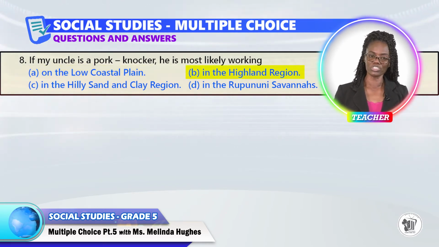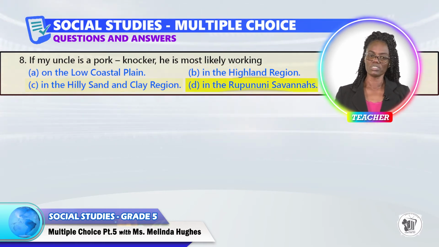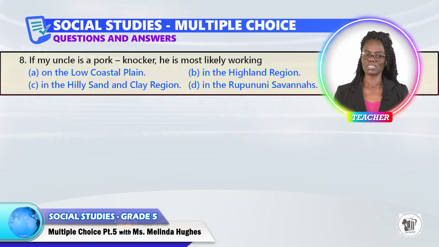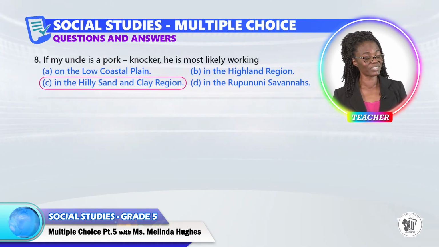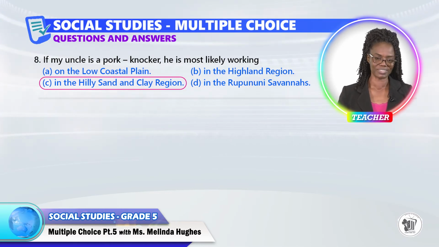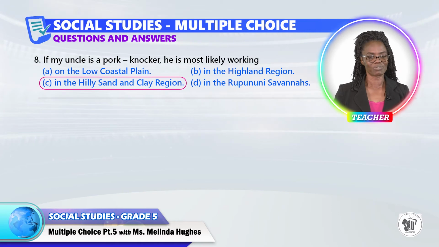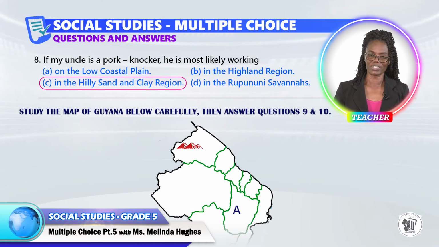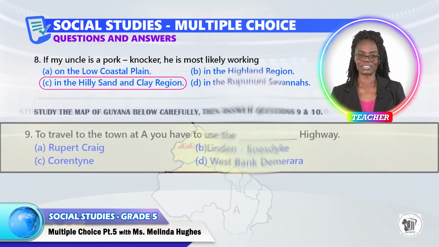In the highland region, C, in the hilly sand and clay region, or D, in the Rupununi savannas? The answer to question 8 is B, in the highland region. The highland region, boys and girls, has the largest deposits of gold and diamond fields, those minerals that pork knockers mine for. Study the map of Guyana below carefully, then answer questions 9 and 10.